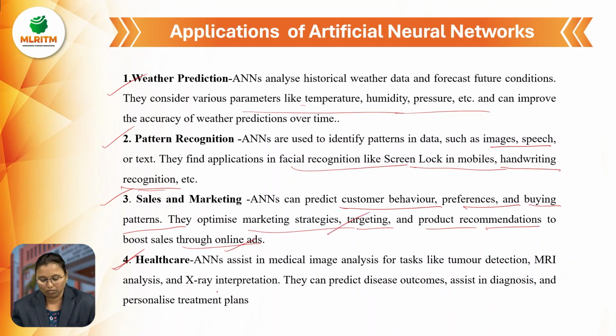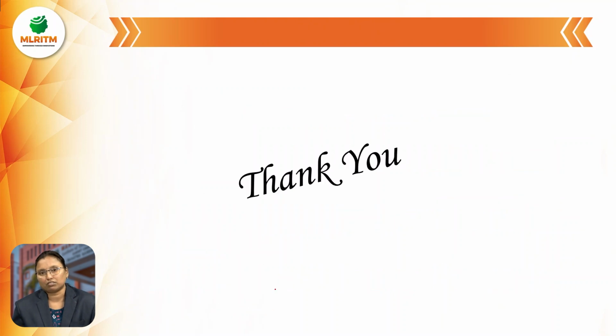And healthcare. In healthcare, there is image analysis, like tumor detection and MRI scan. If any disease is there, we can easily identify it. X-ray also, from the healthcare point of view. They can predict disease outcomes, assist diagnosis, or personalize treatment plans. If any disease is found, then we go and check for treatment. So these are the applications of artificial neural networks. Thank you.